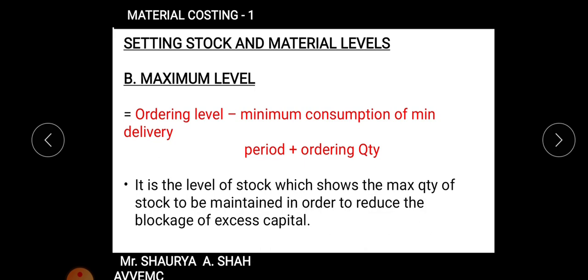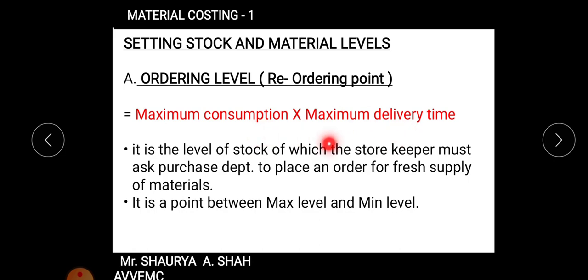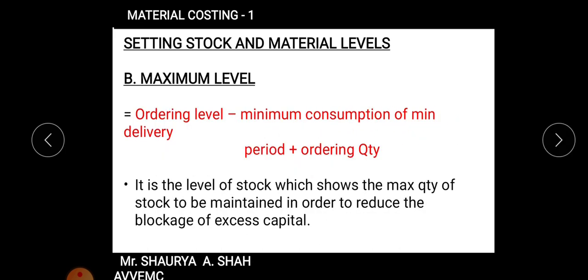What is maximum level? Ordering level minus minimum consumption into minimum delivery period plus ordering quantity. Ordering level, what is it, students? It is the first formula which we found out, right? Now you can relate your formulas with your sums also, whatever we have practiced till now. So ordering level, what we found out in the first step, minus minimum consumption into minimum delivery time.